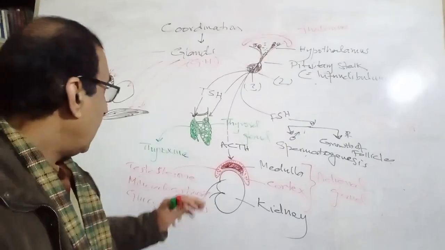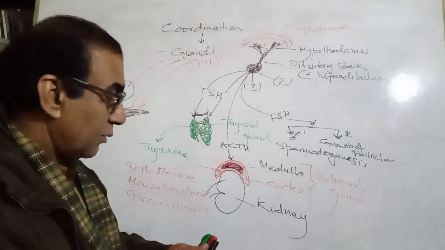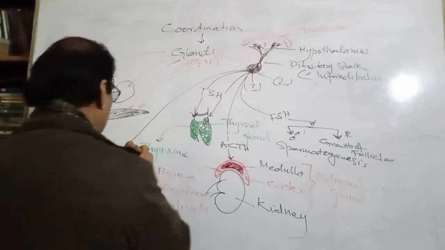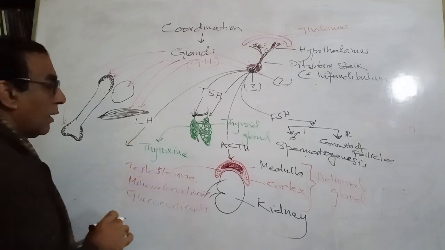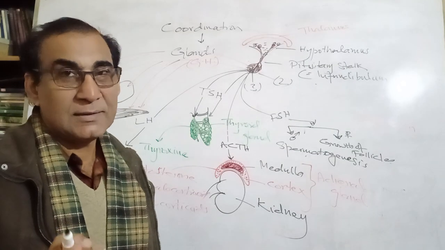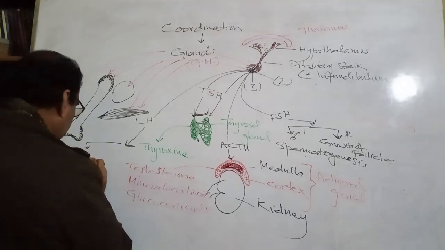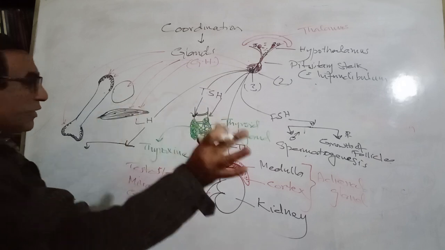Well, the next is LH. LH means luteinizing hormone. In females and males, it has different functions.